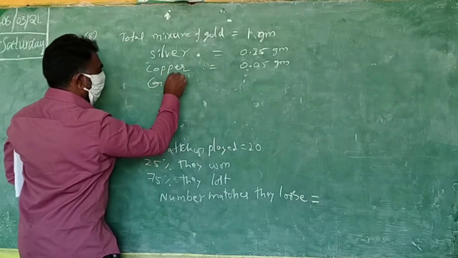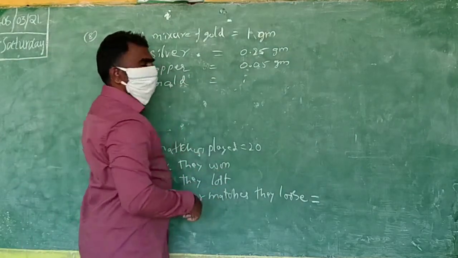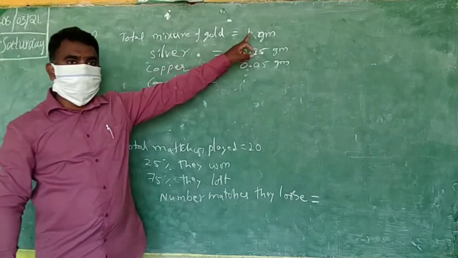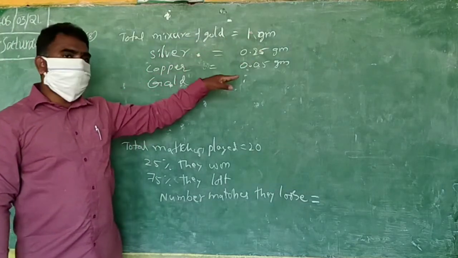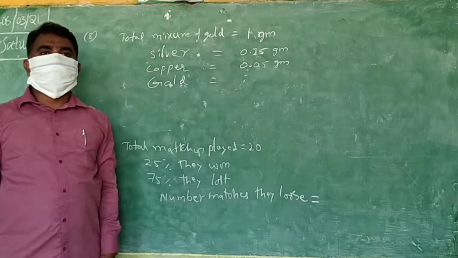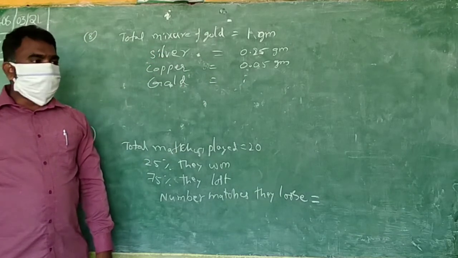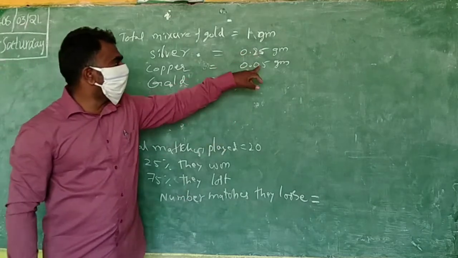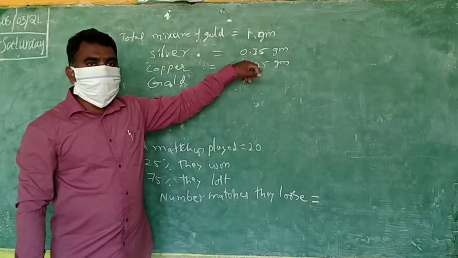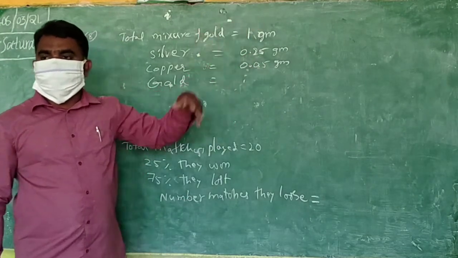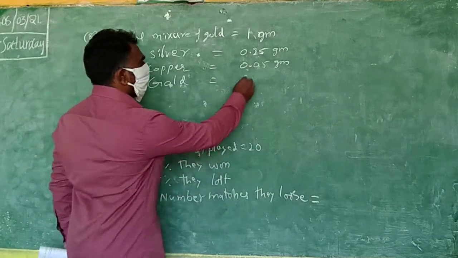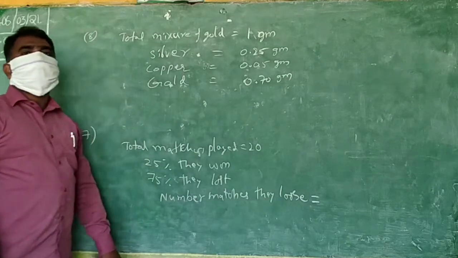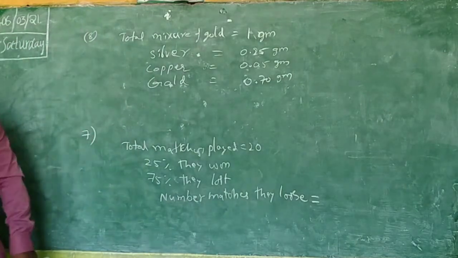This is the total mixture. Silver you know, copper you know, so gold you can find. Add silver and copper, 0.30 will come. Remaining is only gold, that is 0.70.